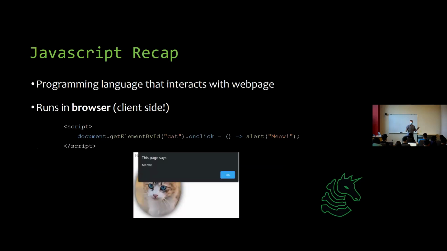But first, next slide. We need to do a bit of a JavaScript recap. If you were here in the first week, you remember I talked a bit about JavaScript. JavaScript is a programming language that runs in the browser to make websites interactive.